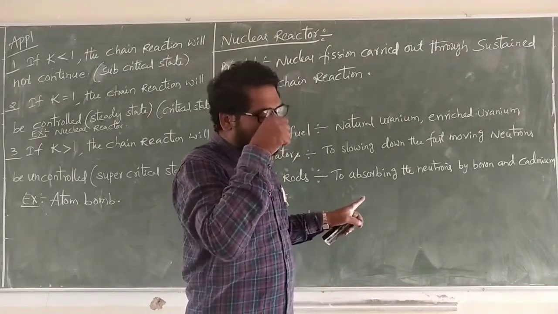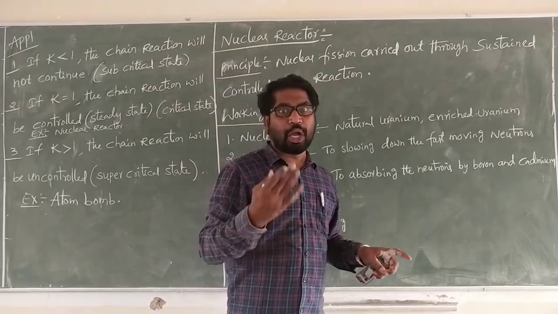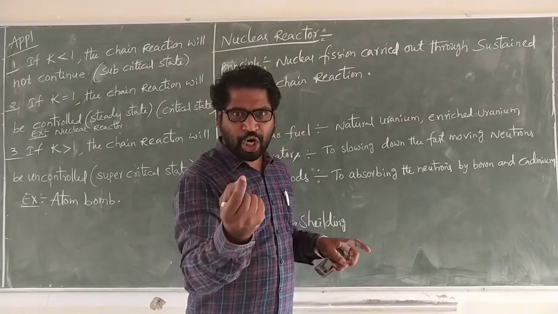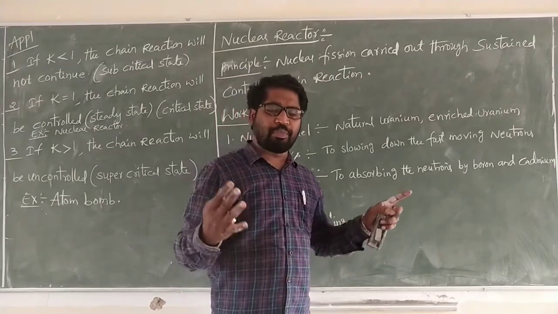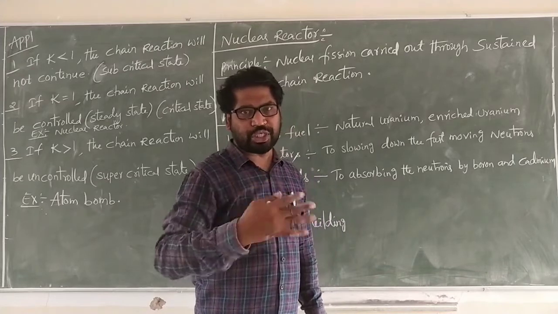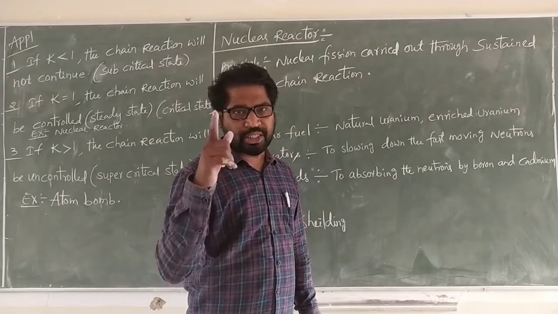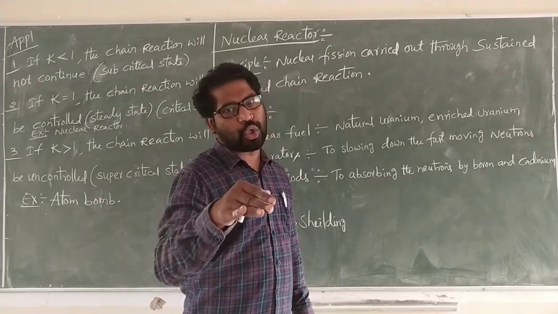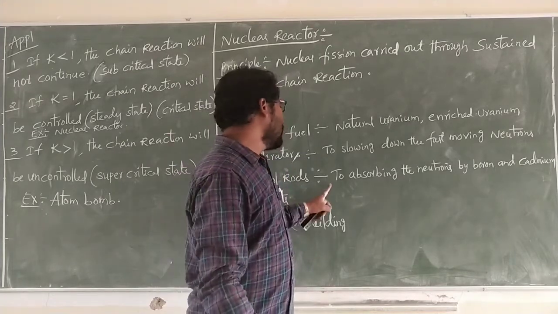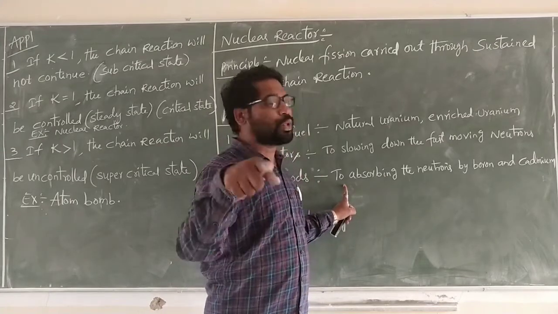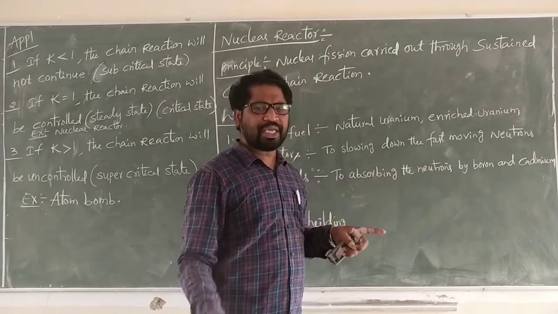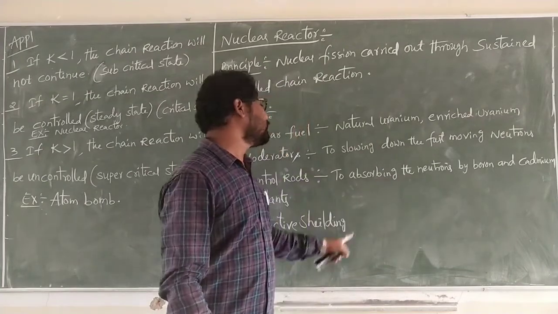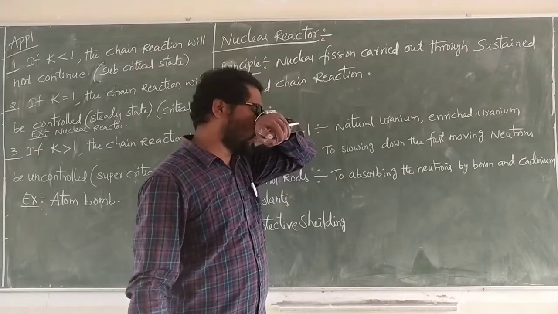A huge number of neutrons are released in a short interval of time. These large numbers of neutrons produce a large amount of energy, and at that state the chain reaction will be uncontrolled. So to control the chain reaction, the neutrons are killed by using boron and cadmium rods. Kill means absorbing the neutrons by cadmium and boron rods.